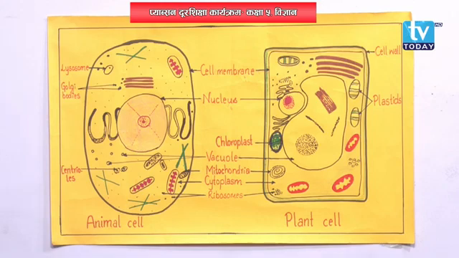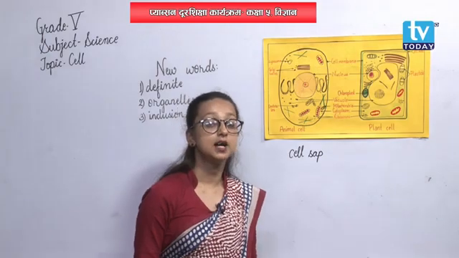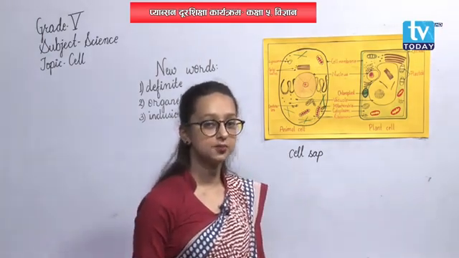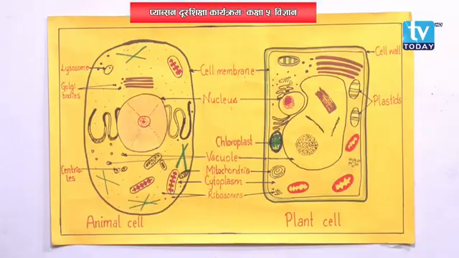Why are they called the powerhouse of a cell? Because they help to gain energy. They are the site of energy production, okay? They help to produce energy in a cell. So, they are called the powerhouse of a cell. Are you getting me, everyone? So, mitochondria are spherical thread-like structures present in cells, and they are also called the powerhouse of a cell. Now, let's move on to the next part, that is plastids.